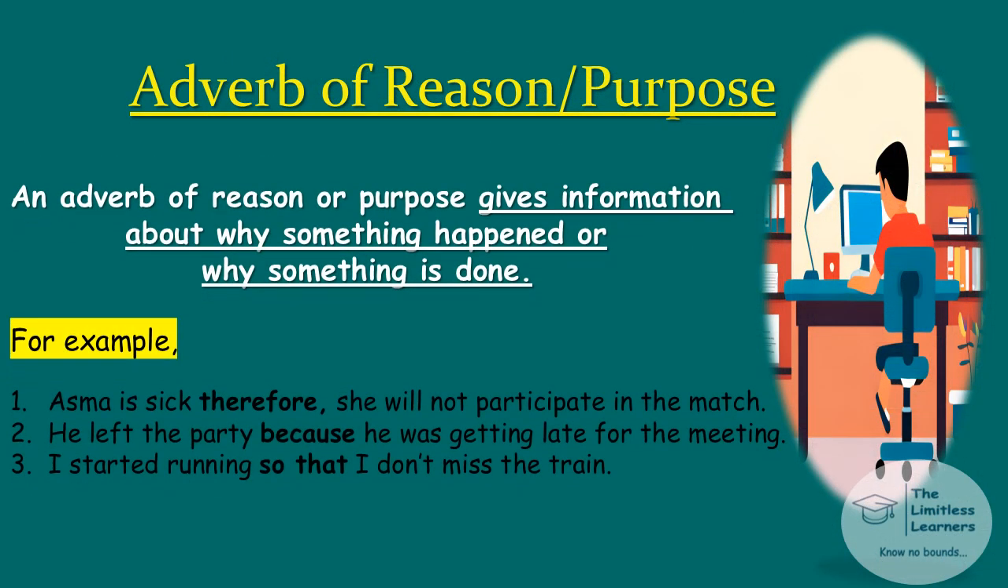Adverb of reason or purpose. An adverb of reason or purpose gives information about why something happened or why something is done. Look at the examples. Asma is sick, therefore she will not participate in the match. He left the party because he was getting late for the meeting. I started running so that I don't miss the train. Now these words therefore, because, so that are giving us the reason why an action or why a verb was done.